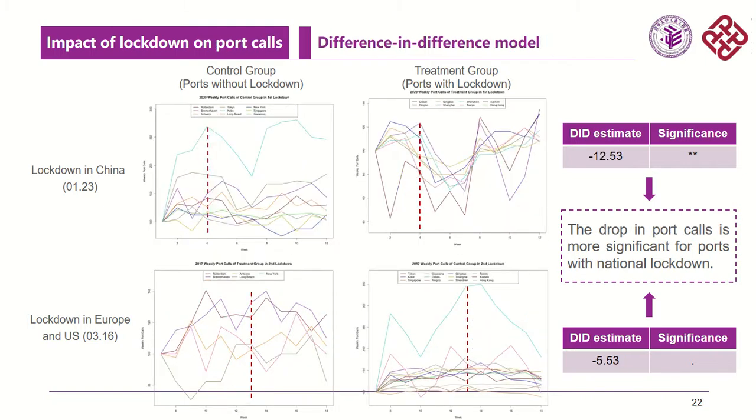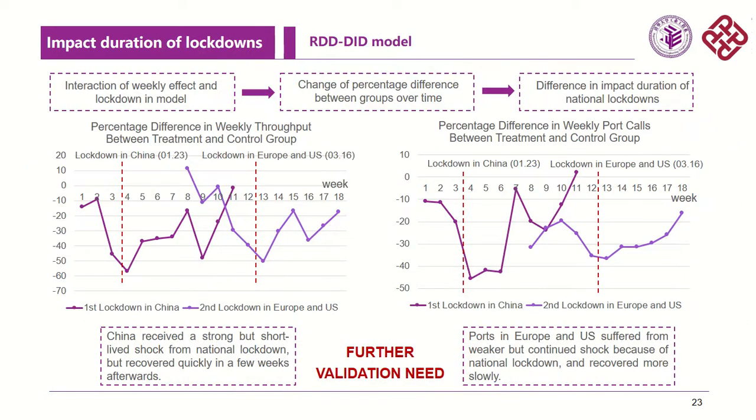If we perform DID on weekly port calls, we can draw similar conclusions. To be more precise, we can separate the whole period by week in the RDD-DID model. We will be able to get the change or percentage difference in throughput between the treatment group and control group over time, and therefore analyze whether the impact duration differs between the first lockdown in China and the second lockdown in Europe and US. The recovery of ports in the first and second lockdown doesn't show much difference with respect to weekly throughput, as shown in the line chart on the right.